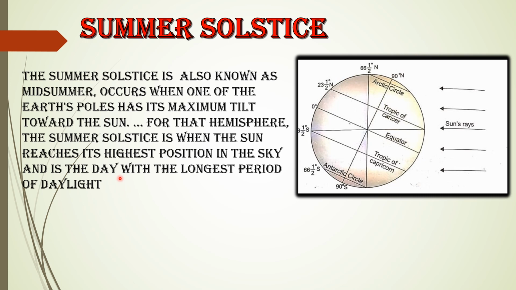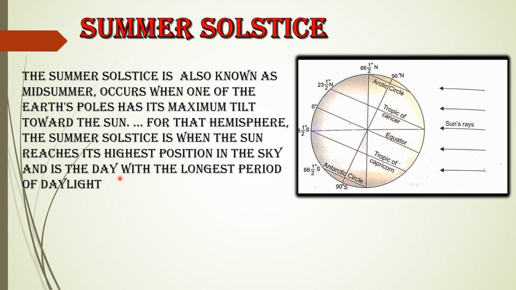During this period, what happens? The vertical rays of the sun fall over the Tropic of Cancer. The places through which the Tropic of Cancer passes experience, due to the vertical rays of the sun, 12 hours of day and